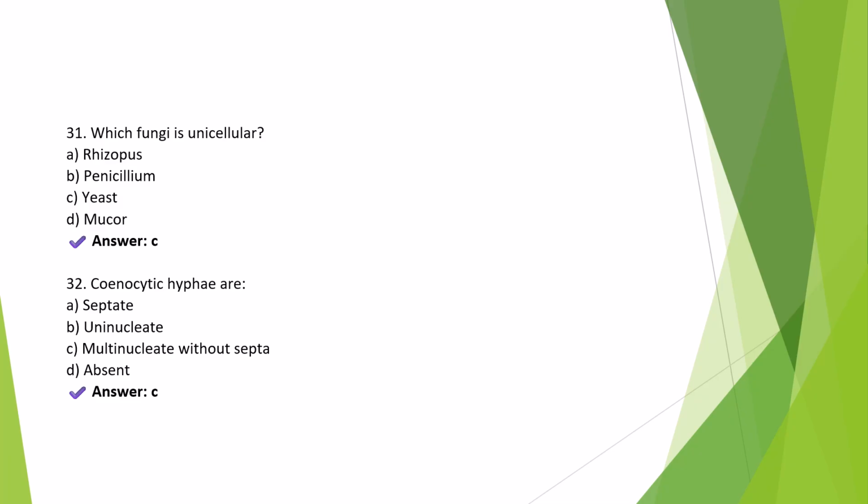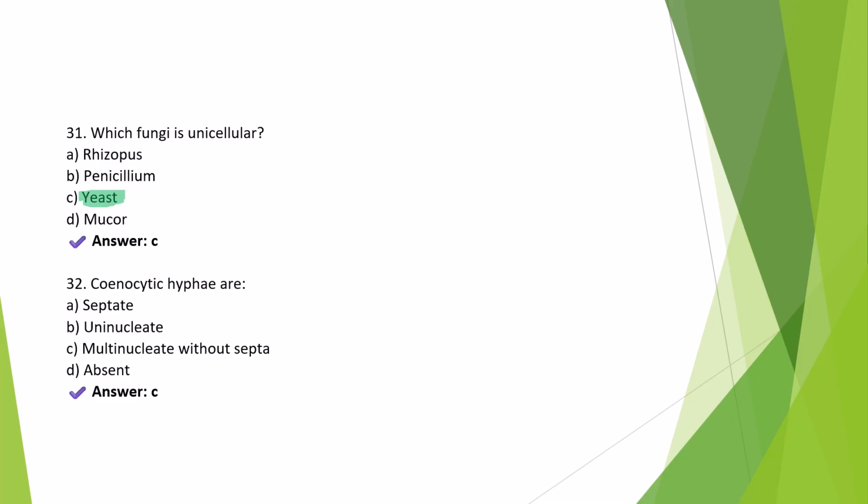Other fungi like Rhizopus, Penicillium, and Mucor are multicellular. So the only example of unicellular fungi is yeast.